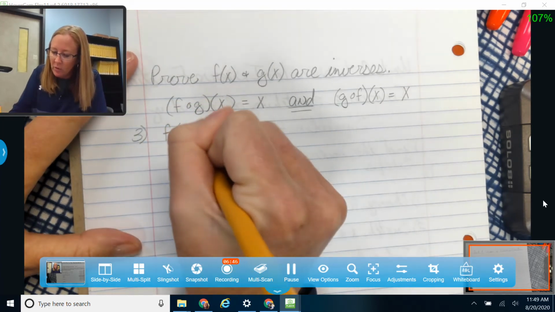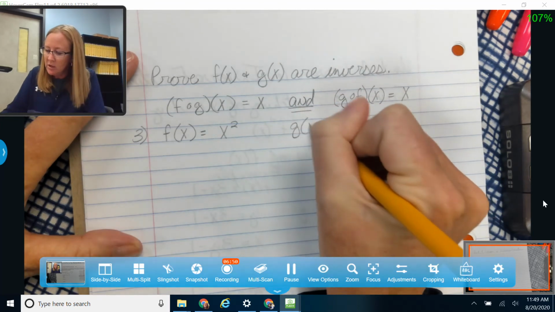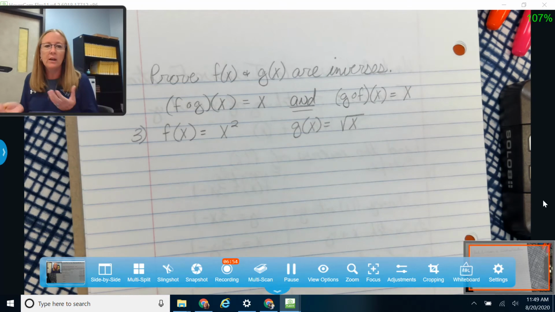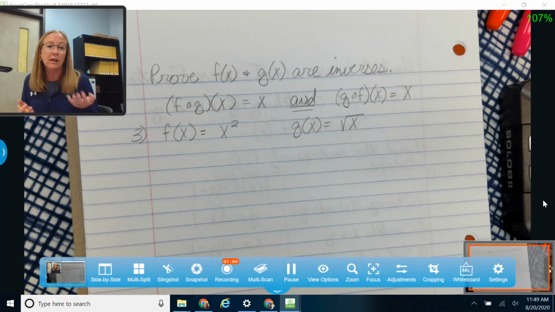I'm going to work with f of x being equal to x squared, and g of x being equal to the square root of x. You may already know that these are inverses of each other, because inverses is really the idea that if I'm trying to solve an equation and I've got x squared on one side and, let's say, 9 on the other side, I'm going to do the opposite, or the inverse, and take the square root of both sides to get that x by itself. So it's kind of the basic idea of inverses, so you may be able to see that.